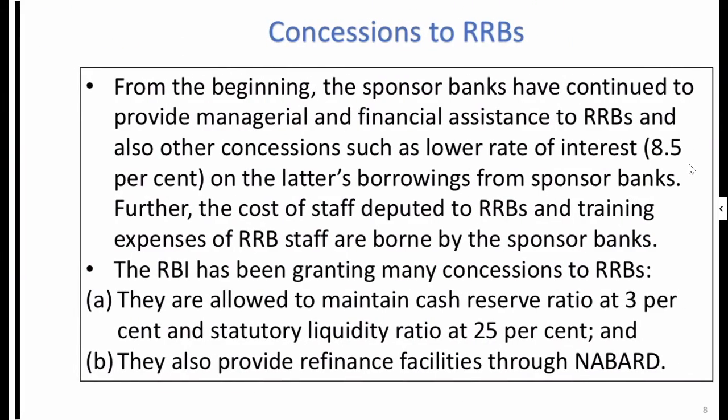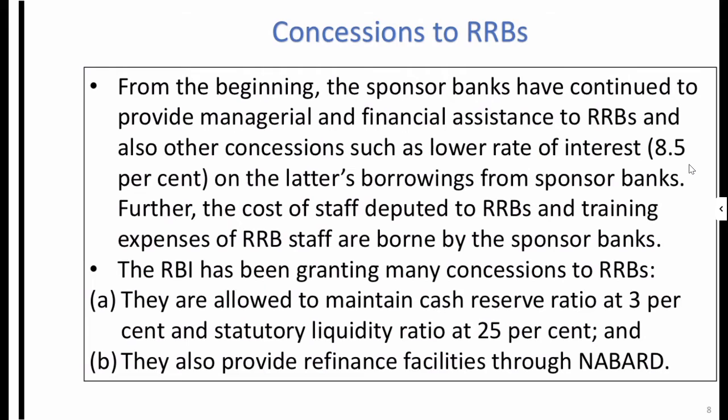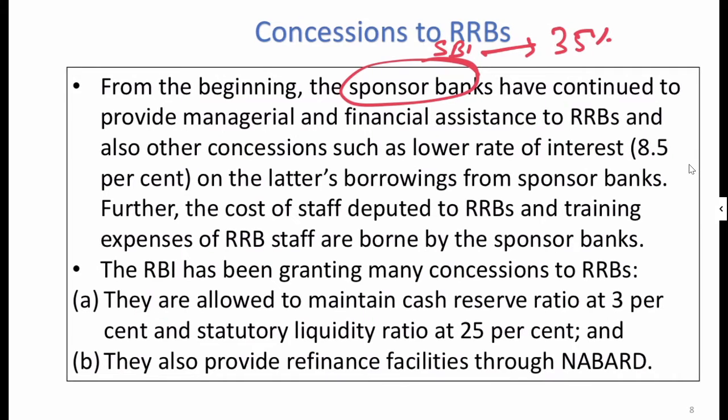Now next comes the concessions to the RRB. What are the concessions that have been provided to the RRBs? Now from the beginning, the sponsor bank, for example SBI, if SBI is the sponsor bank and it is having the 35% shares, has continued to provide managerial and financial assistance.